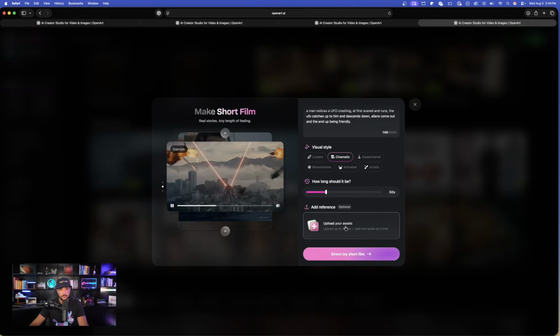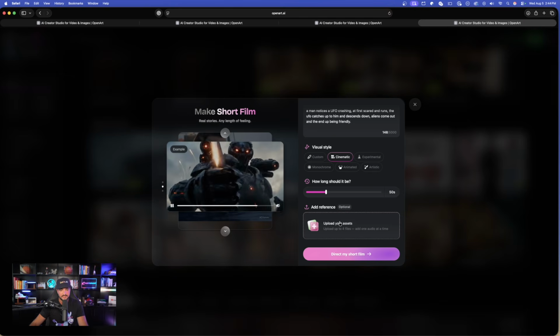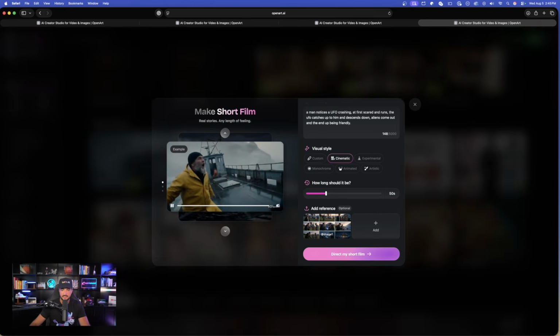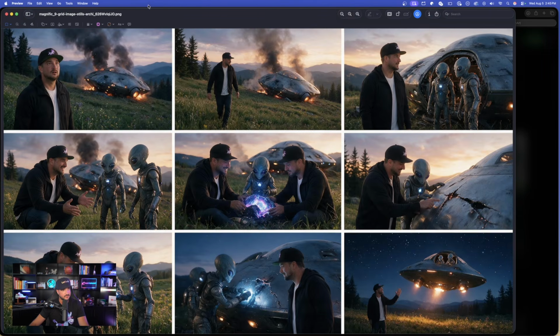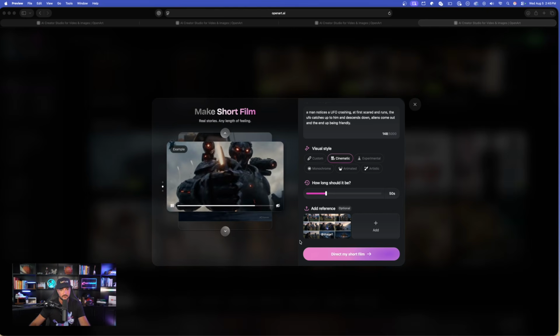Now let's try something different. For the adding of the reference, let's specifically upload a reference. This time we're going to use a specific character grid that I already created. Okay, so I went ahead and brought in my image. For quick reference, this is the image right here. All right, it's going to be a grid image or a scene and character grid.